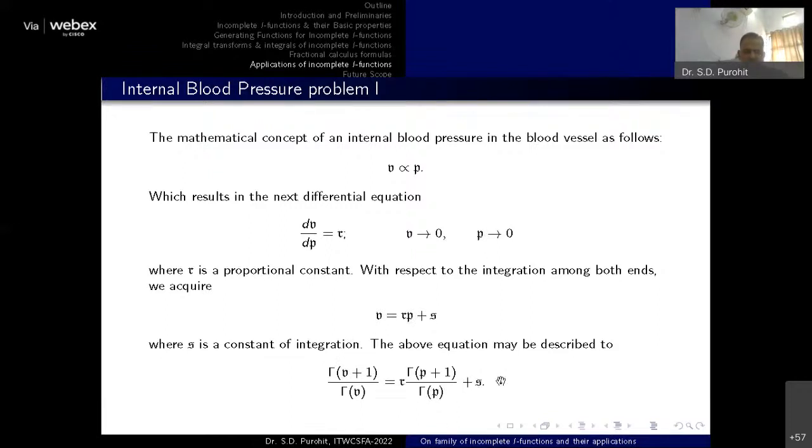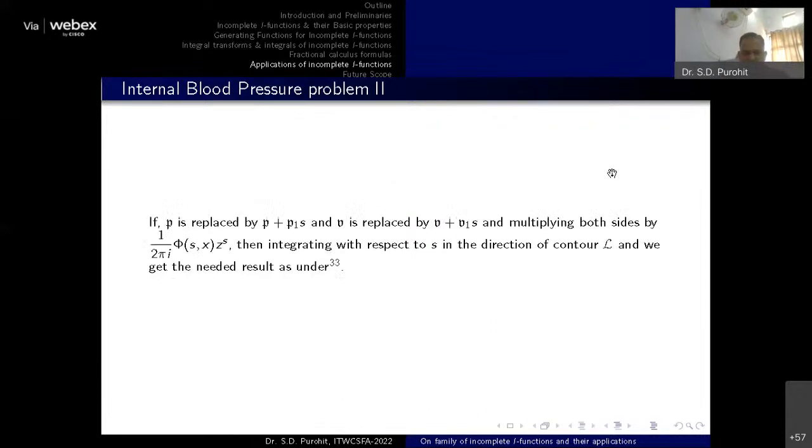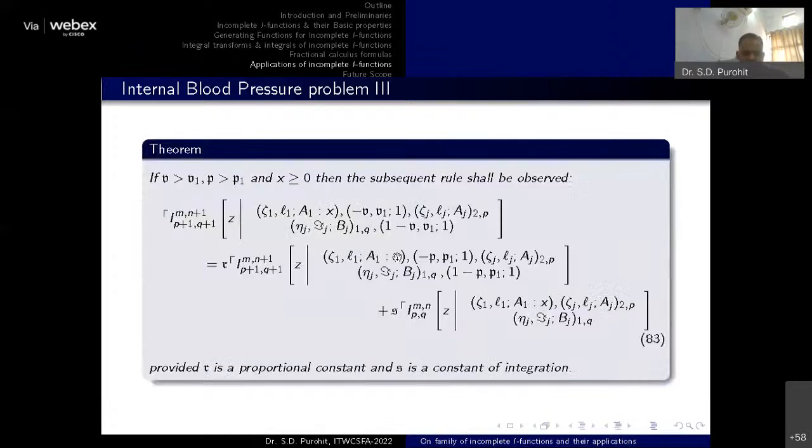So now if gamma is replaced with this function, and we multiply and divide both sides by this particular factor, then obviously the left hand side and right hand side will convert into the incomplete I function. So here you can see our blood pressure equation is converted to have this incomplete function. In this result, we have expressed the blood pressure equation involving the incomplete I function.